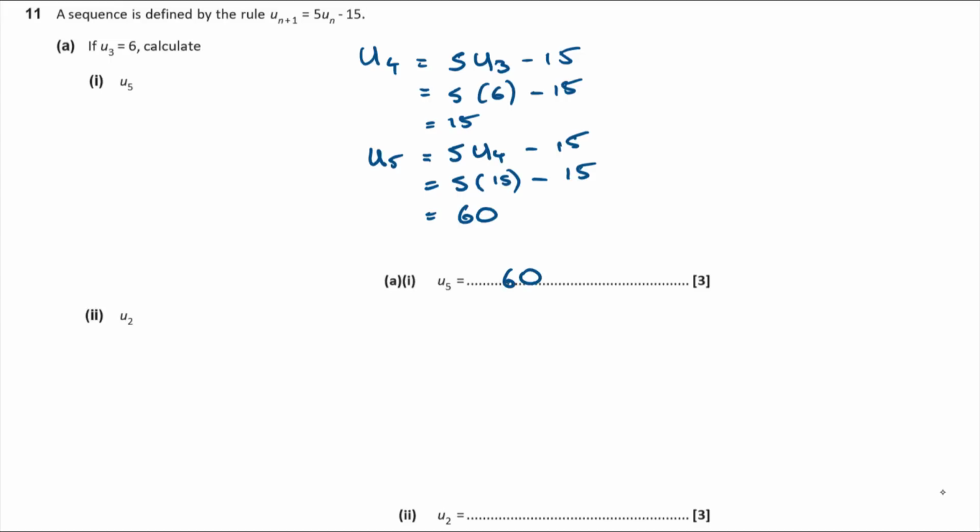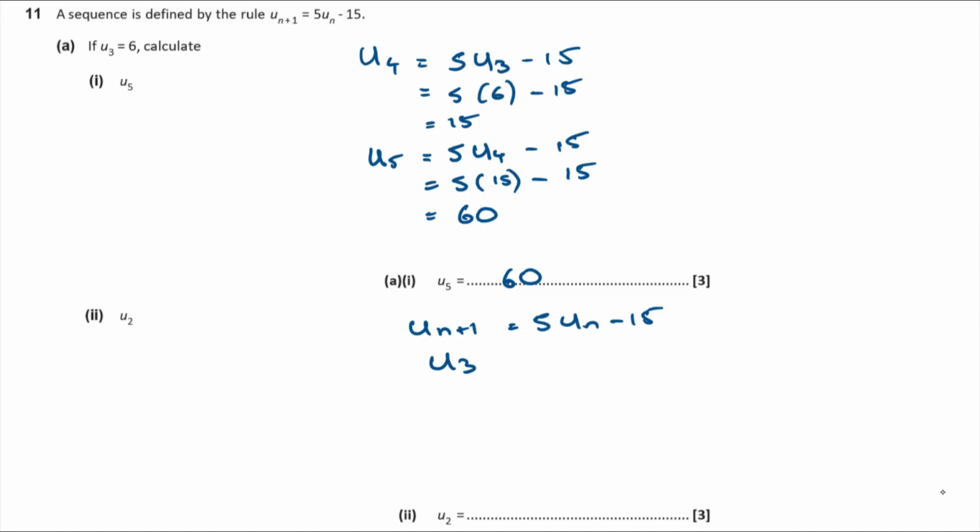Right, now u2, we're going to have to do a bit of working backwards here. We know what u3 is, so using u(n+1) is equal to 5u(n) minus 15, I want to work backwards and find what u2 is from u3.